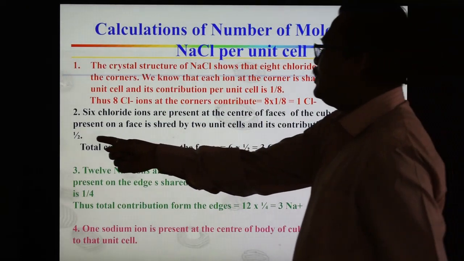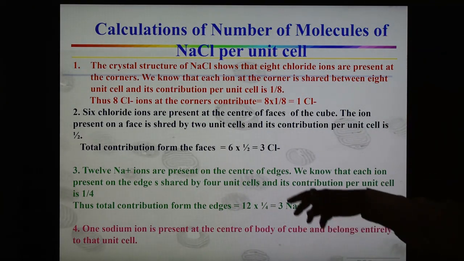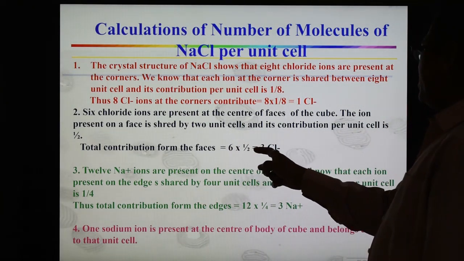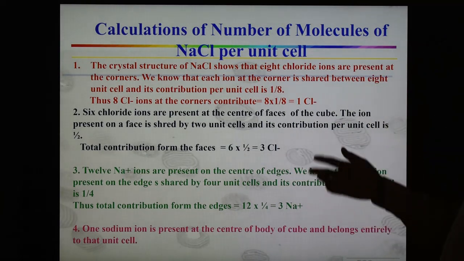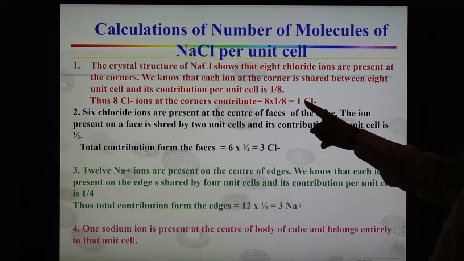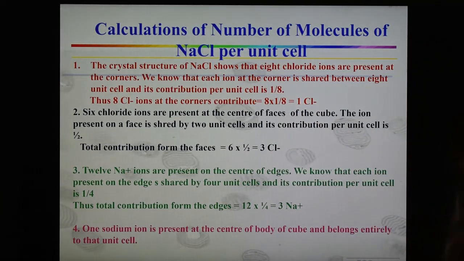The total contribution from the 6 faces is 6 into 1/2 equals 3 chloride ions. So total chloride ions in the unit cell are 1 from the corners and 3 from the centers of faces, so a total of 4 chloride ions are present per unit cell of sodium chloride.